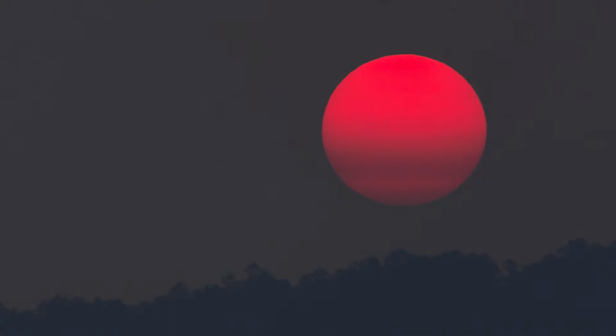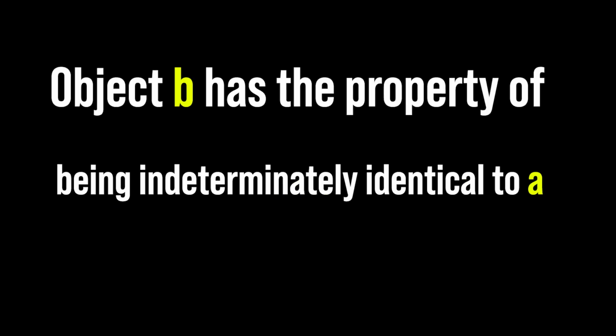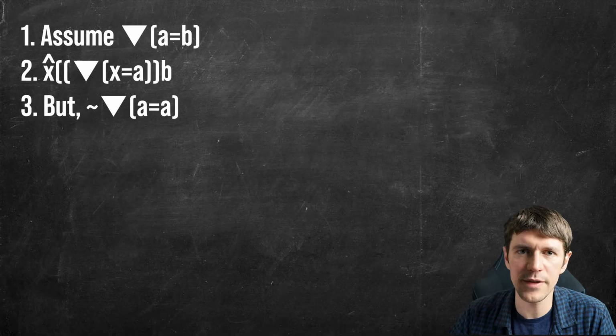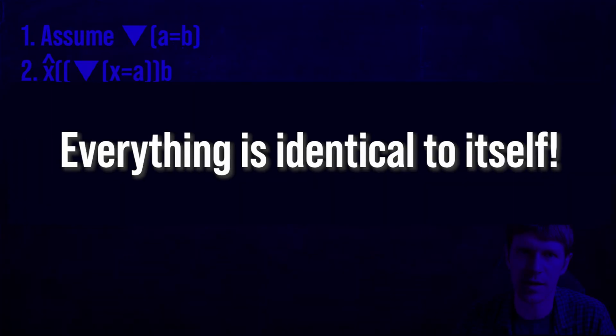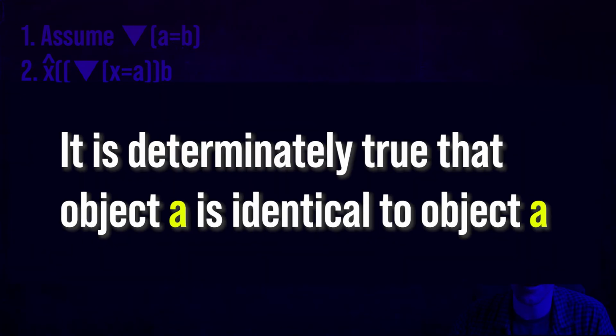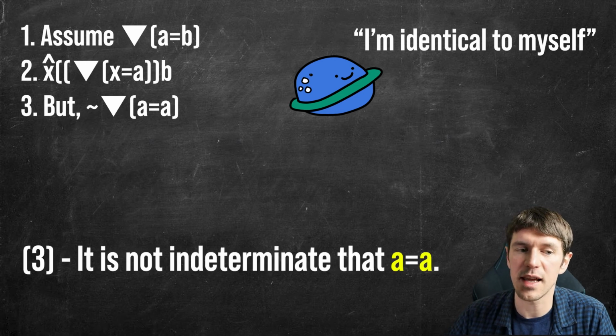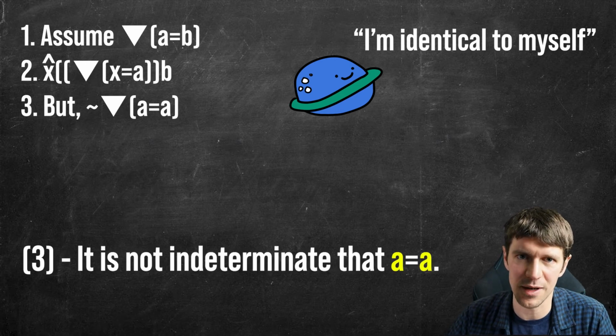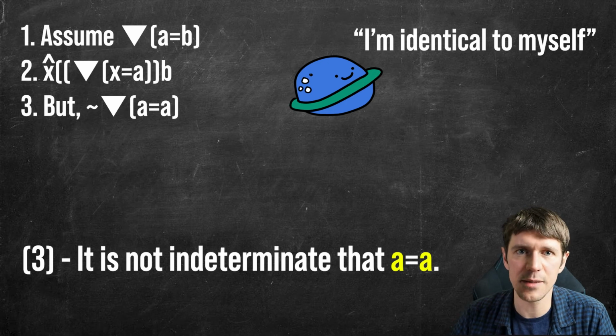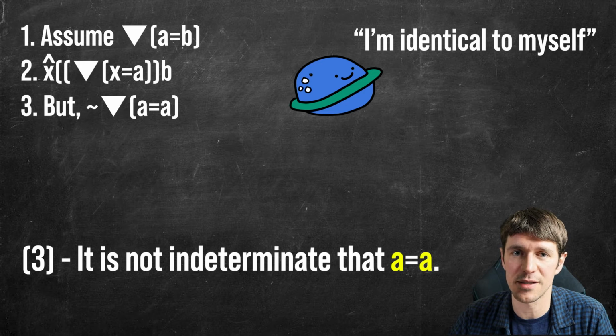So just as a ball can be red, a person can be tall, B has the property of being indeterminately identical to A. Moving to line 3, people take it to be a determinate truth that everything is identical to itself. So it's determinately true that A equals A. Now what line 3 does is it expresses this in a different way. It says that it is not indeterminate that A equals A. And this seems to make sense since everything is identical to itself. It wouldn't be the case that some object would not be identical to itself.